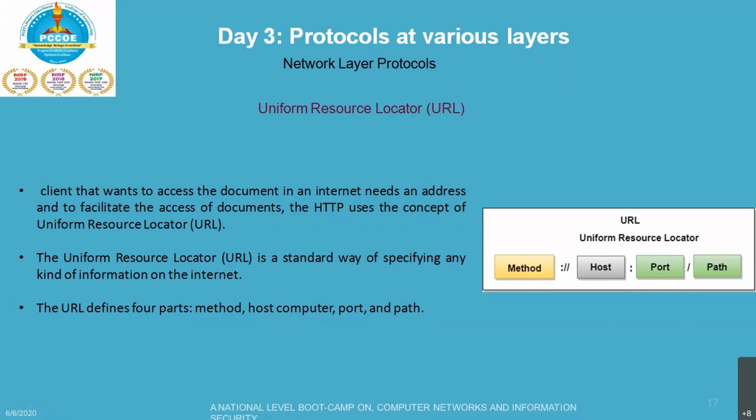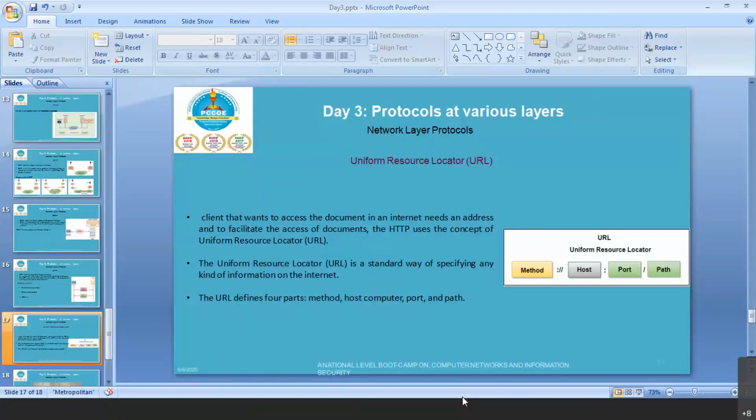If the port number is included, then it must come between the host and the path, and it should be separated by a colon. And the path is similar to your Windows path, where in Windows you use a backslash, here you use a forward slash. So this is what it is about the protocols which are required to run your internet connection.